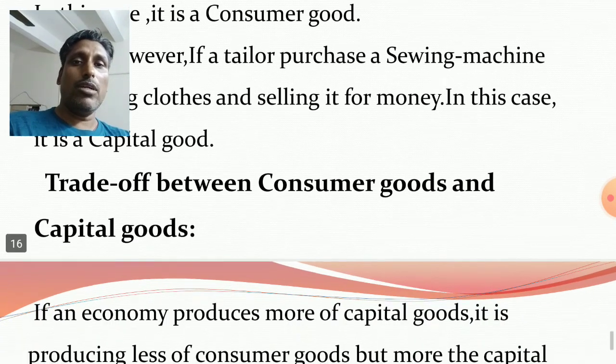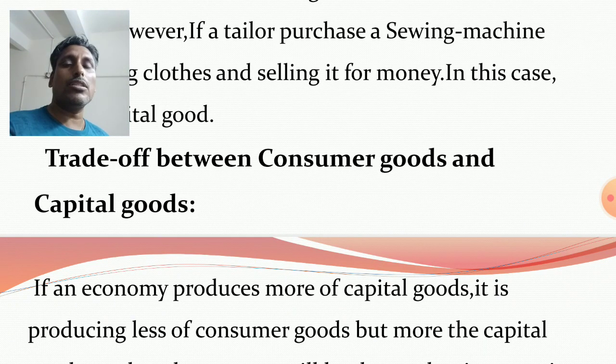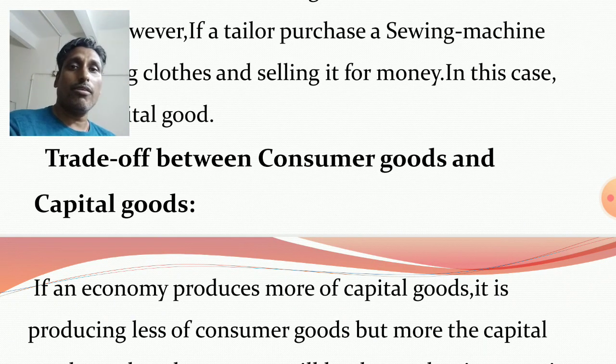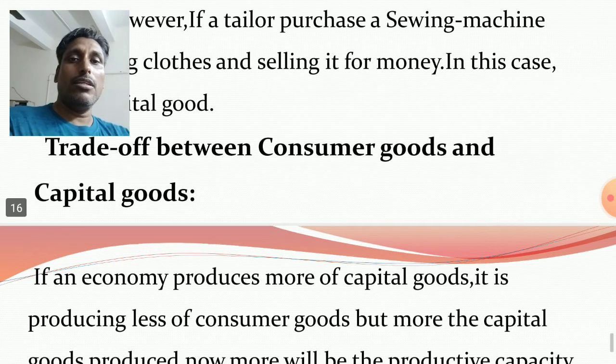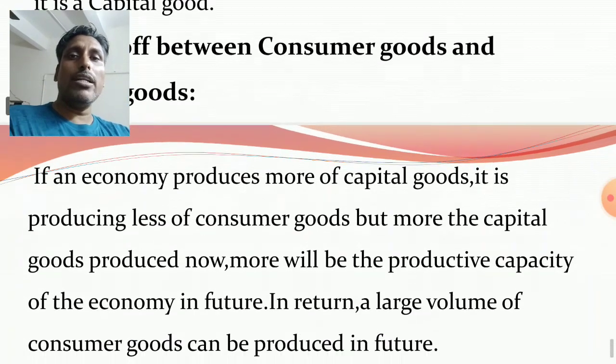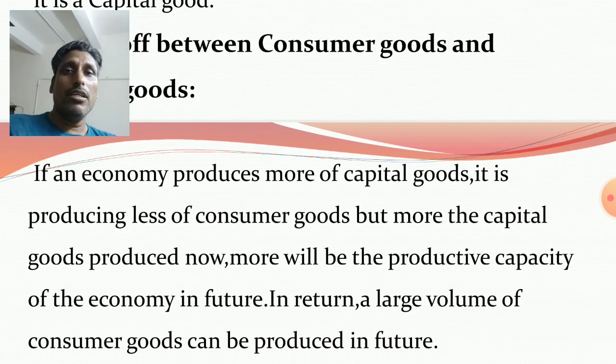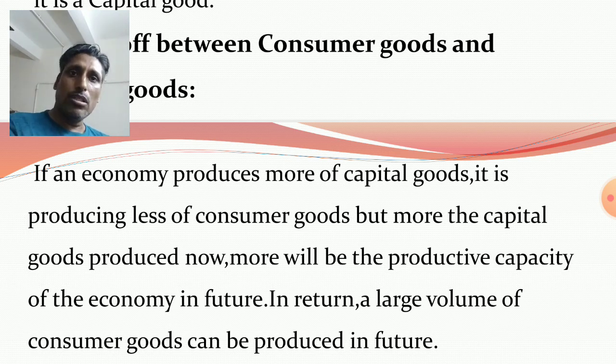Then the last one I will discuss is the trade-off between consumer goods and capital goods. What is the meaning of this? You know that in an economy limited resources are there. If an economy produces more capital goods, then on the other side the production of consumer goods definitely would be less, because resources are limited. Limited resources can be used for capital goods and consumer goods.